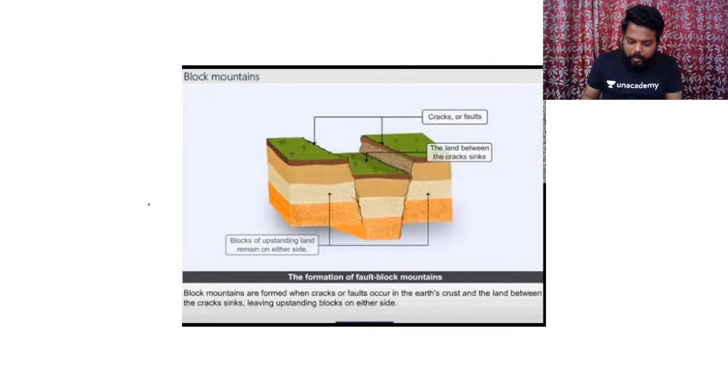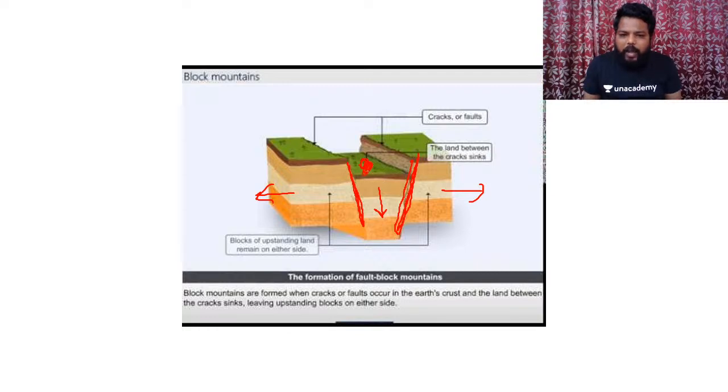If you look at this figure, we had the divergent or tensional forces applied, and because of these tensional forces, in the initial stages we had the development of a crack. After this initial stage, the central region subsided down, and this subsided region is called a rift valley.